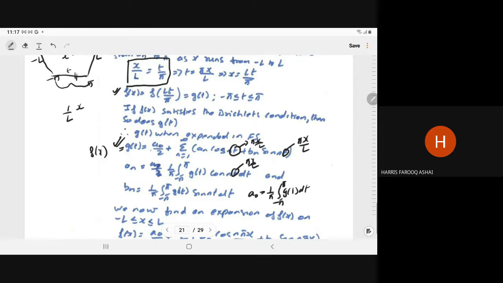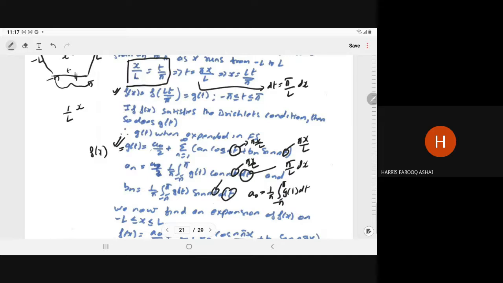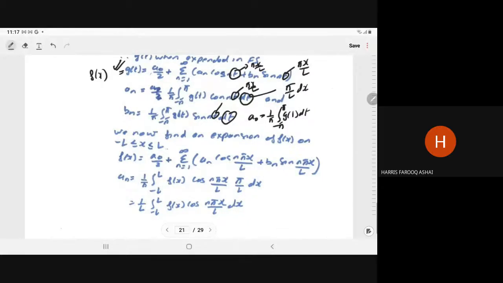And what is the dt? From here, dt will be pi upon L into dx. So this dt will be pi upon L into dx, right? And this is pi x upon L. So when we write, here we have an cos n pi x upon L plus bn sin n pi x upon L, right?